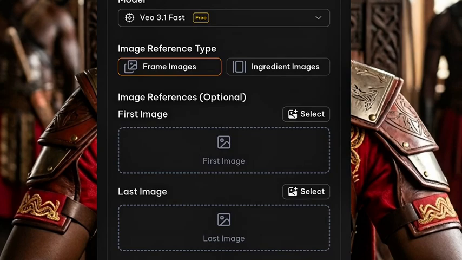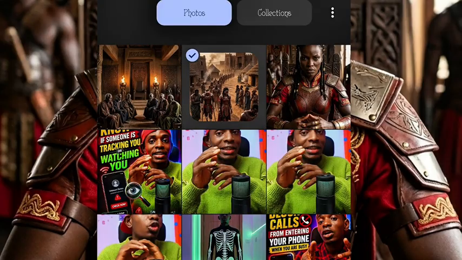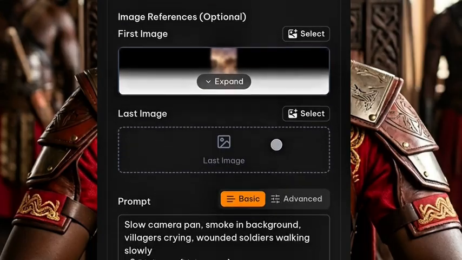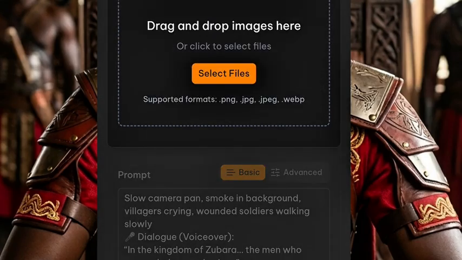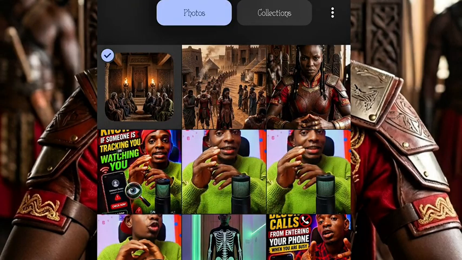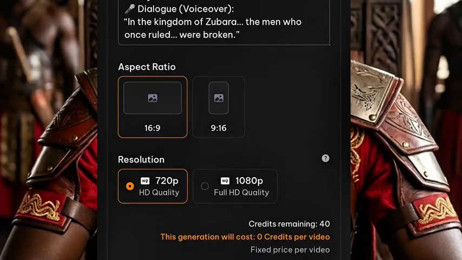No. Now, you click on upload your first image here. You click on select and you upload your first image. We are uploading this image because this is our first image scene. After you upload the image, you can decide to add a second image here so that you are going to maintain character consistency. This is the second image. You click on done. After you click on done, the next thing is to select your aspect ratio.